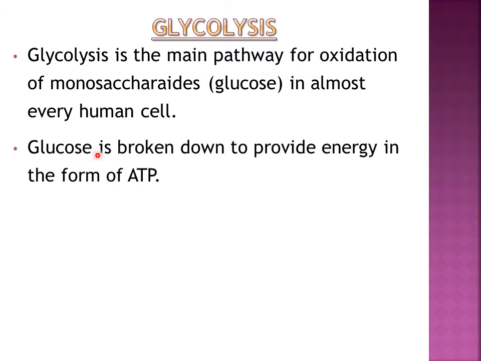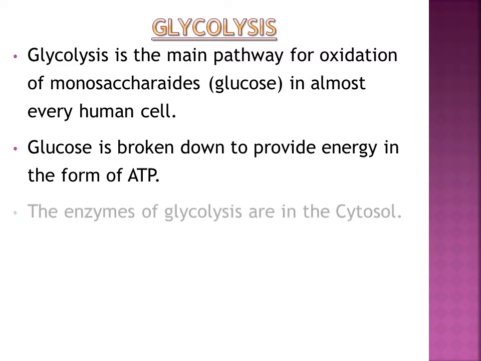Then glucose is broken down to provide energy in the form of ATP. Either ATP will be formed directly during glycolysis, or it will produce NADH, the reducing equivalent, which will go to the electron transport chain and form ATP. Then the enzymes of glycolysis are in the cytosol. So glycolysis will take place in which part of the cell? It is the cytosol.